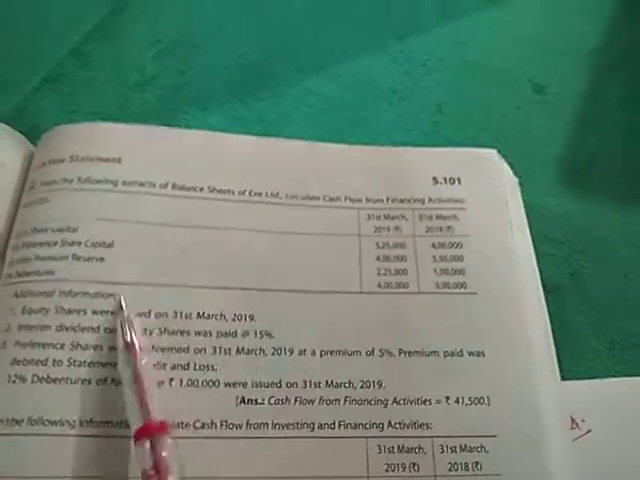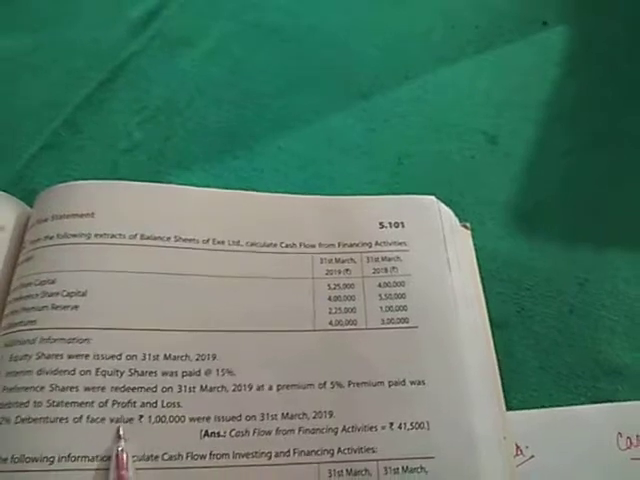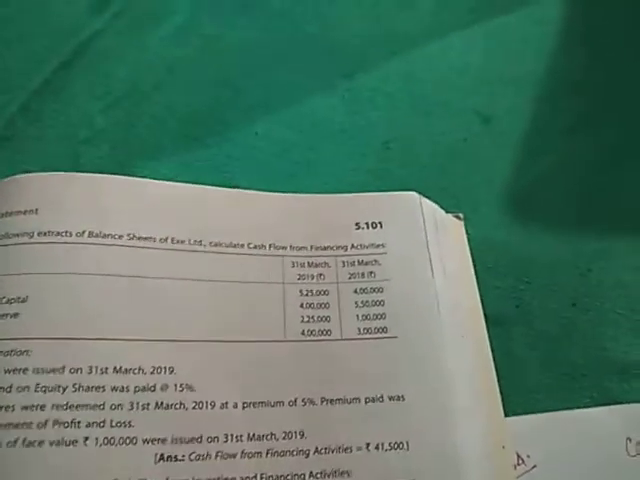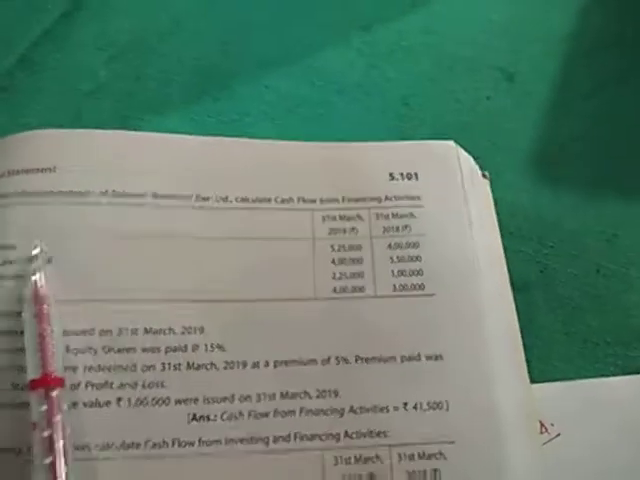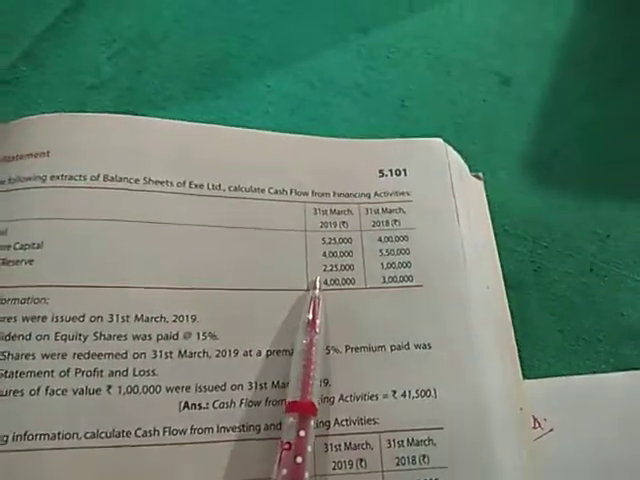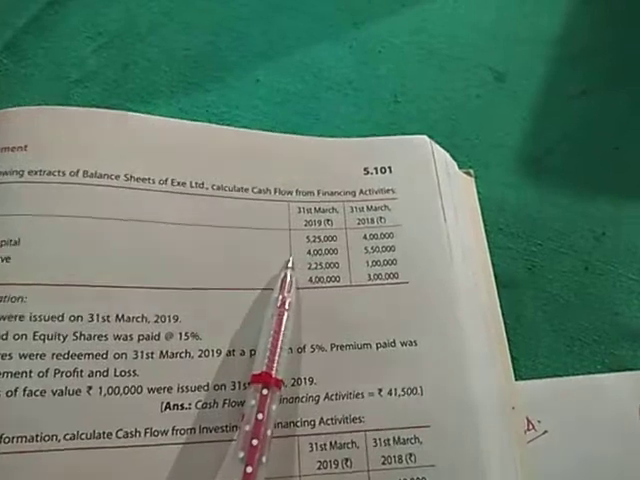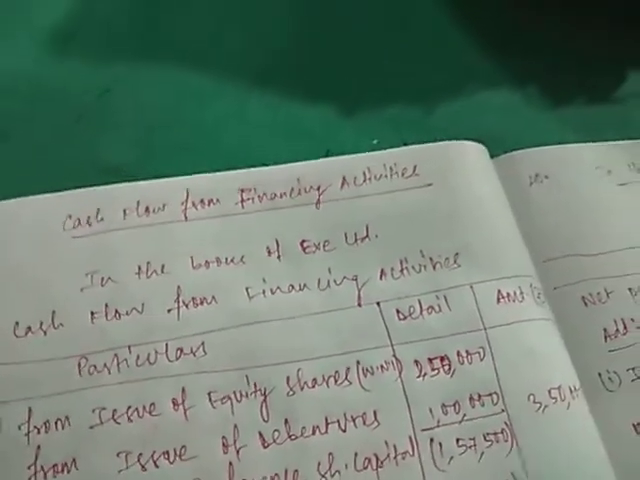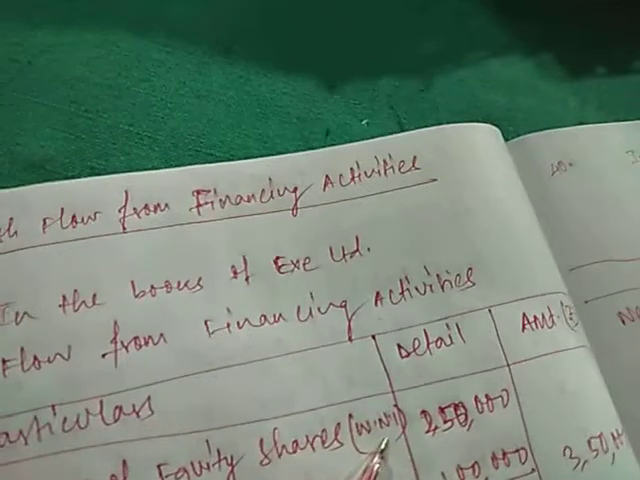Since other items like preference shares were redeemed and debentures of face value were reissued, we can understand that this security premium reserve is only for the equity shares that are issued. So 1,25,000 of security premium reserve and 1,25,000 of the equity shares, together it becomes 2,50,000. So proceeds from the issue of equity shares will be 2,50,000. Here we can show it in the working note also. I have given a reference working note 1.